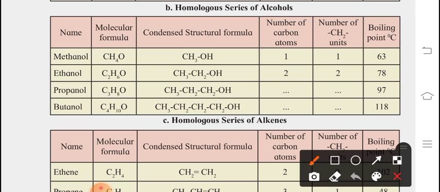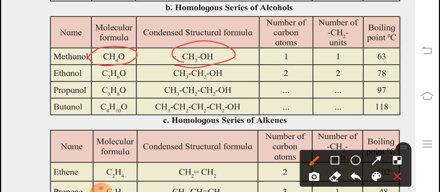Suppose molecular formula is CH4O. If you want to write the structural formula, how can you write it? This is the way to write the structural formula, that is CH3OH. So you can count the number of carbon atoms, hydrogen atoms and oxygen.